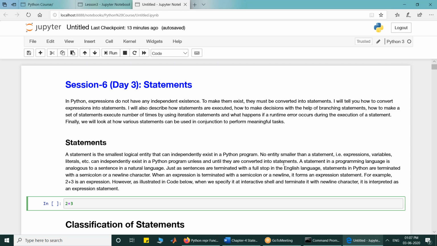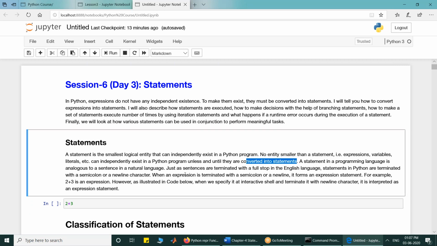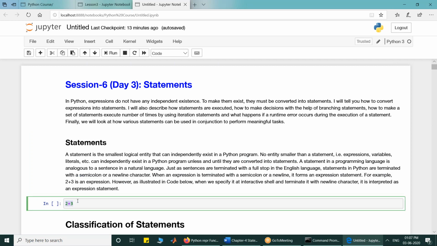Expressions, variables, literals, and identifiers cannot independently exist in a Python program unless they are converted into statements. To convert an expression into a statement, you have to terminate it with a semicolon or a new line character.